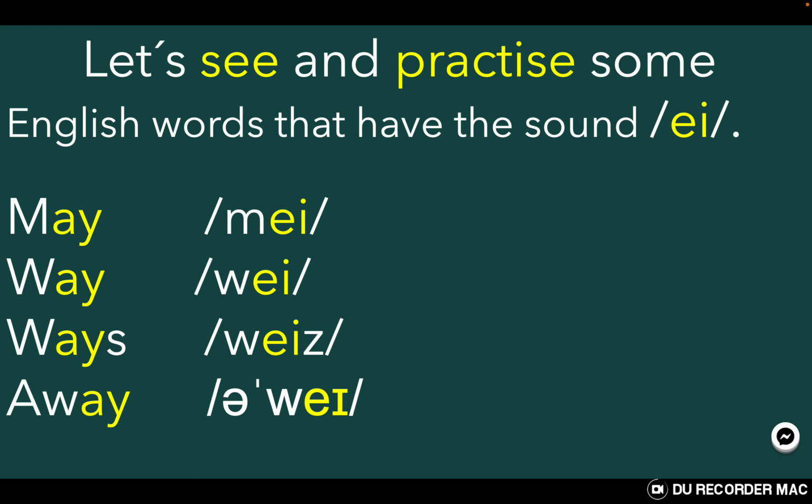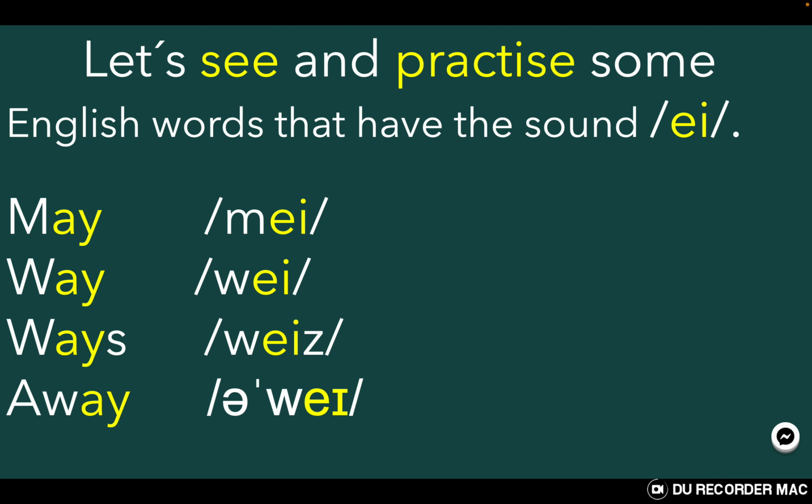Let's see and practice some English words that have the sound A. So what we are going to do is just to focus on the pronunciation. The meaning of words is not important here. What is important is to know how to pronounce English words correctly. So now let's concentrate just on how to pronounce the words. So when I pronounce the word, try to pronounce it after me.